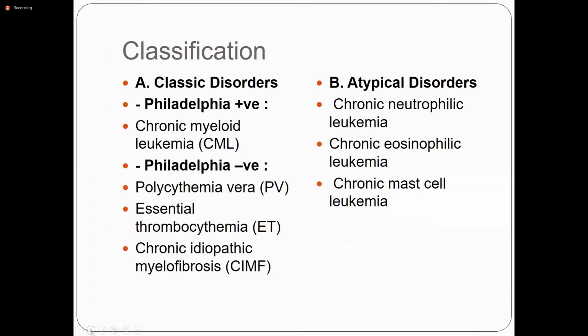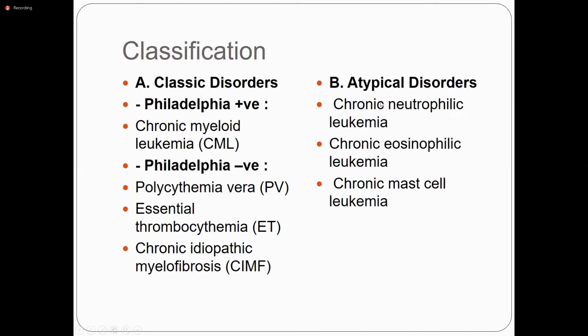We will classify these into classical disorders and atypical disorders. Classical disorders include the Philadelphia positive disorder, which is chronic myeloid leukemia, and the Philadelphia negative disorders, including polycythemia vera, essential thrombocythemia, and myelofibrosis.